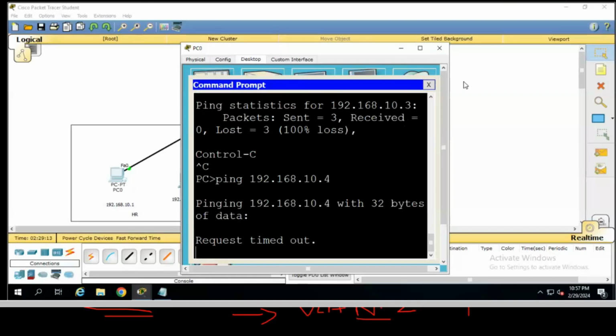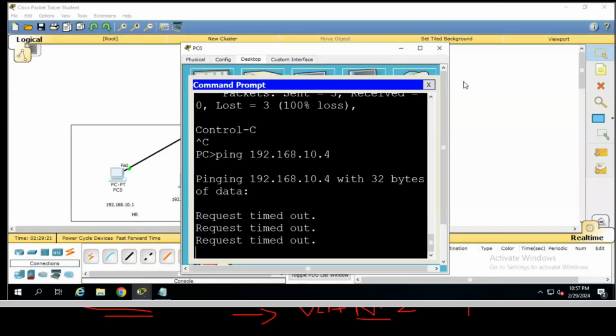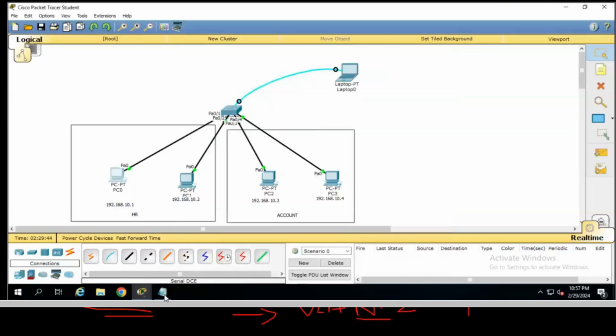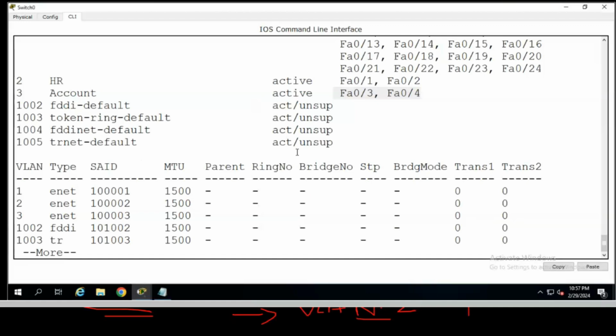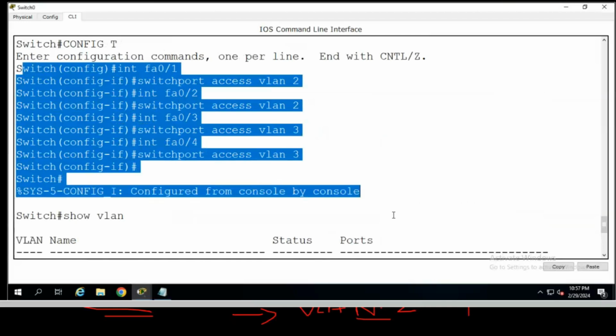Right? This is happening because of the different VLANs. So this is how we can create the VLAN, attach ports to the VLAN, and see the difference the VLAN makes. The first or second PC can't ping the third and fourth PCs, and the third and fourth PCs will not be able to ping the first and second. Right? Only PCs in the same VLAN can ping each other. So now I will show you this command. Okay, so just try to add your ports to this VLAN also. These are some commands.